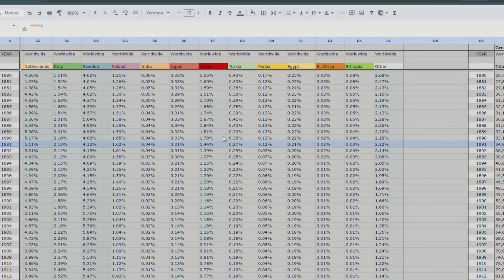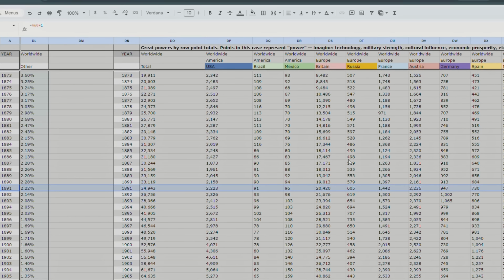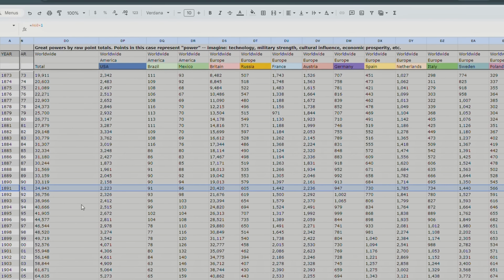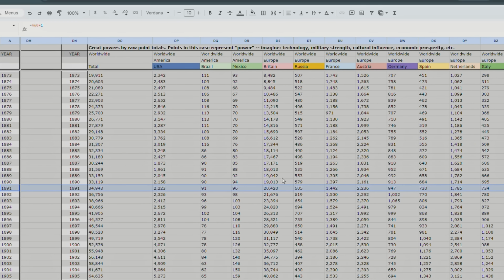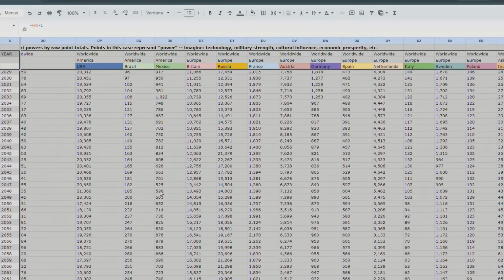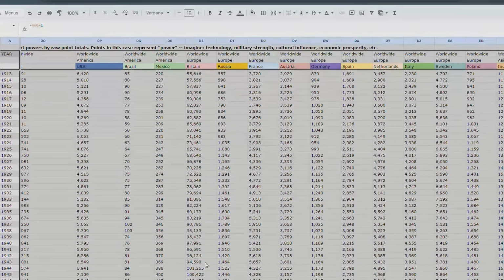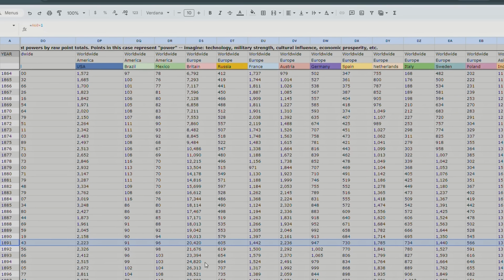So this, by the way, I guess I didn't explain this. This is the percentage of world power held by each government, and these right here are all the raw points of each country. So we can see in 1891, Britain had 20,000 points compared to America's 2,000 points, right? But let's scroll down. Yeah, by 2126, America has 15,000 and Britain also has 15,000. So Britain slowly faded away as the most powerful country, probably because, of course, India gained independence, China gained more sovereignty, so Britain's influence over those countries faded away. And that's part of decolonization that happens over the course of the 1900s.